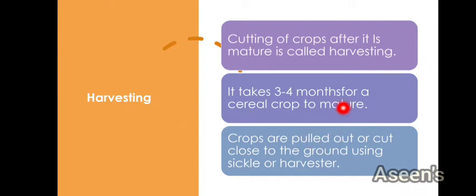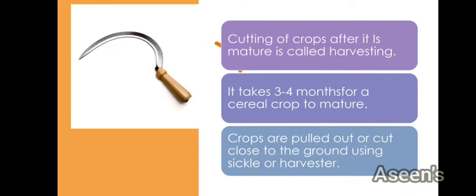So what is the method of harvesting? Crops are pulled out or cut close to the ground using a sickle or harvester. These crops are pulled out with your bare hands. That is a traditional method. Or you are going to cut them with a sickle. What is a sickle now? You can see here on the screen. This is a sickle. They use it to cut down the crops near the ground.